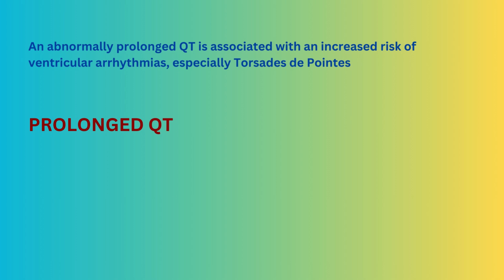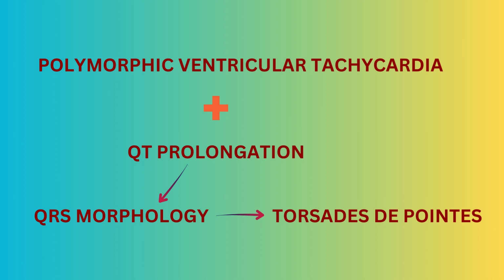As we know, an abnormally prolonged QT is associated with an increased risk of ventricular arrhythmias, especially torsades de pointes. Torsades de pointes, TDP, is a specific form of polymorphic ventricular tachycardia, occurring in presence of QT prolongation, which produces characteristic QRS morphology, in which the QRS complexes twist around the isoelectric line.